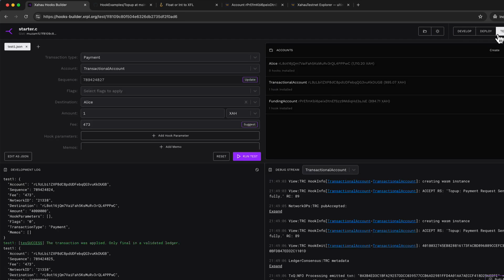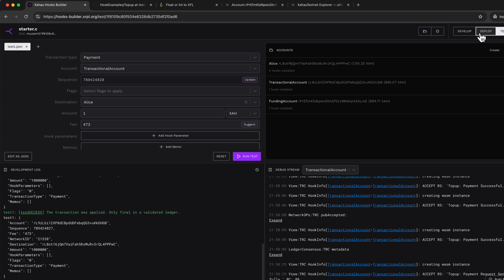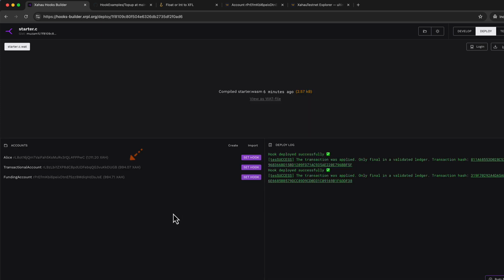So it should send a request to the funding account. Let's check that. Now the funding account should send 2 ZA to the requesting account. And there you go. So that's it. Now you can import only the transactional account into Zaman and make some transactions and see the results.